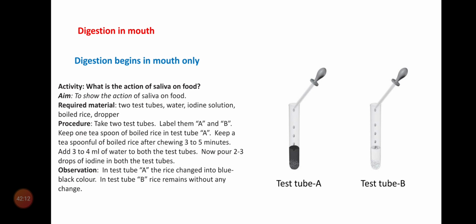In test tube B, we took chewed rice. Chewed rice means the carbohydrates have converted into sugars, so on the iodine test there is no change. This shows that digestion begins in the mouth. That means the carbohydrates in the mouth are converted into sugar.